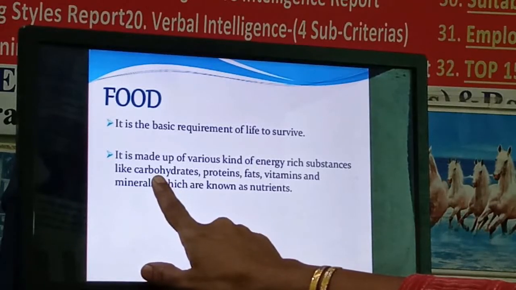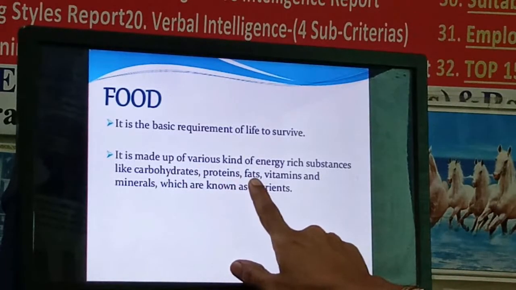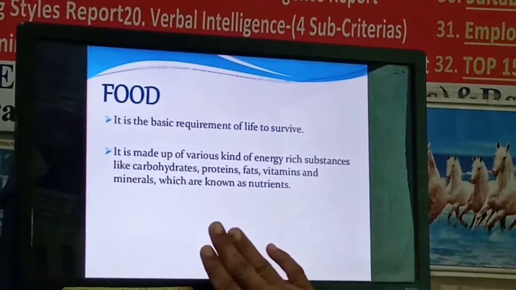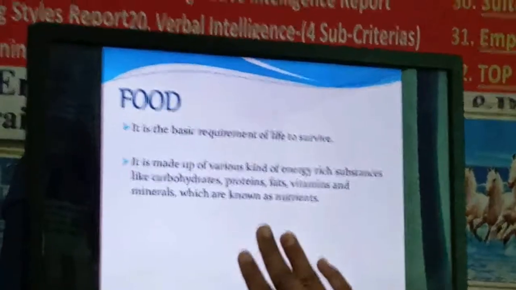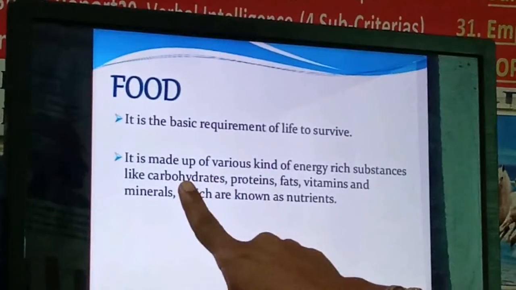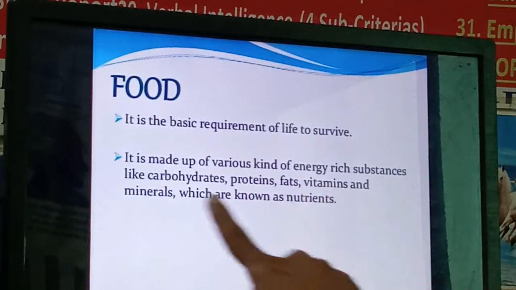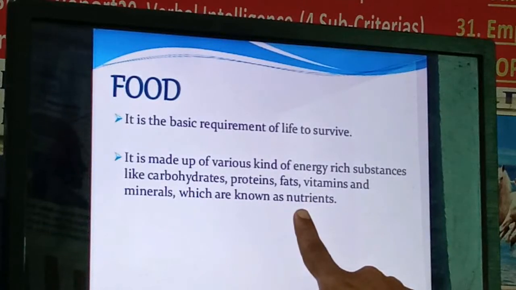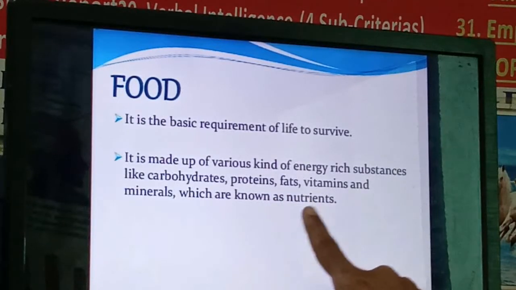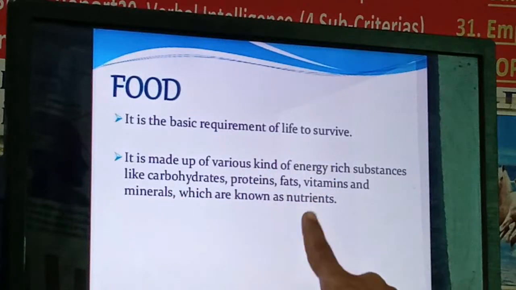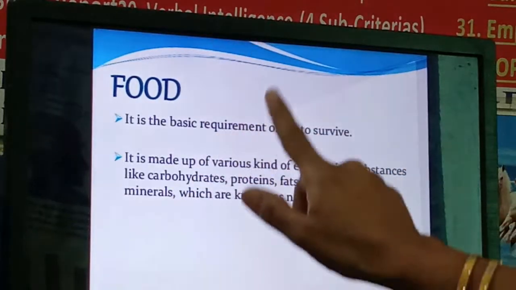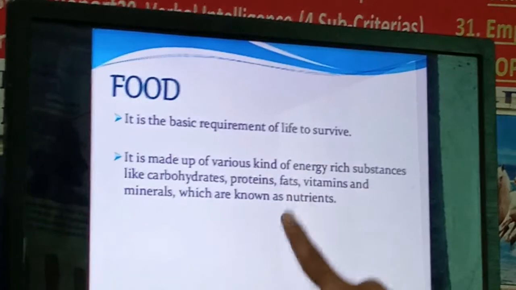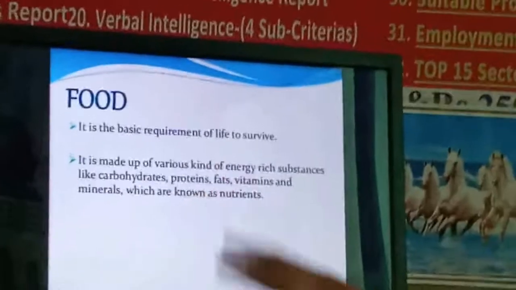Different kinds of energy rich foods are there: one, carbohydrate; second, protein; then fats, vitamins and minerals. Whatever food we eat, generally we are getting carbohydrates, proteins, fats, vitamins and minerals. Now these all we are calling nutrients. So all these different types of nutrients we are getting from food, and this food gives us energy. To live a healthy life and keep our health proper, we need all these nutrients.